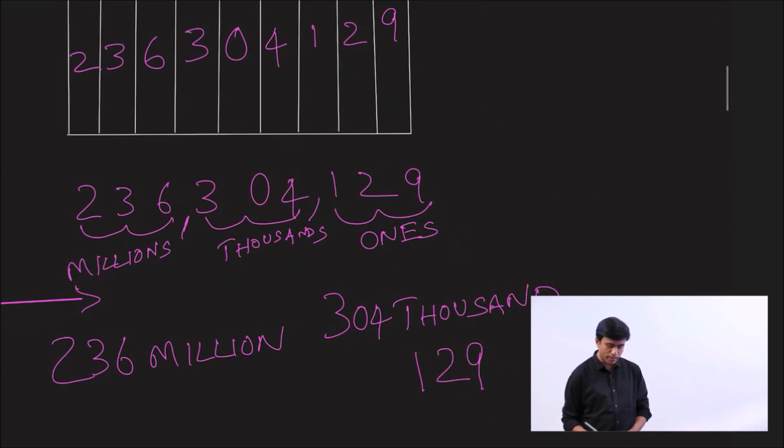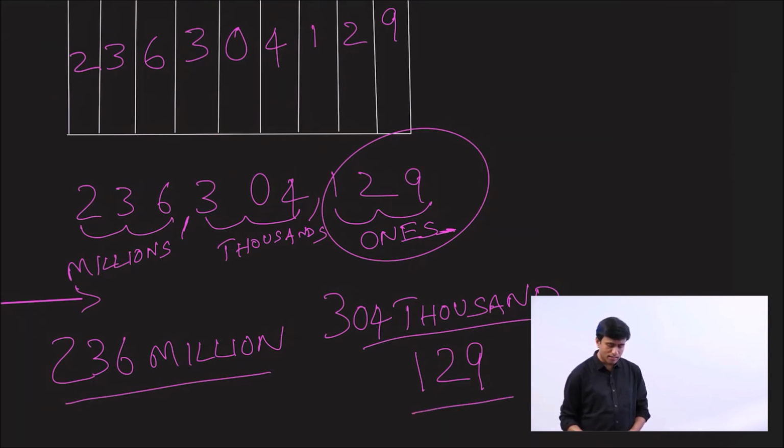236,304,129. Remember, when you read the last period, you don't say the name of the period. You just read the number 129. So the population of Uttar Pradesh according to the international system is 236,304,129.